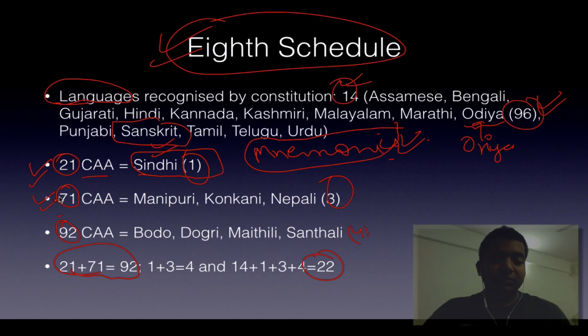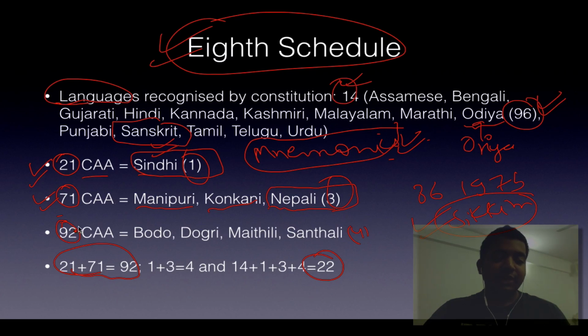Then the 71st Constitutional Amendment Act included Manipuri because Manipur was a state of India and its language was recognized. Konkani, because Goa was also not part of India during independence and it was captured from the Portuguese in 1961 by Operation. Please tell me the name of the operation in the comments below. Then Nepali. Nepali is the language which was introduced because by the 36th Amendment Act 1975, Sikkim was made an integral part of India, and Sikkim people speak not Sikkimese but Nepali.